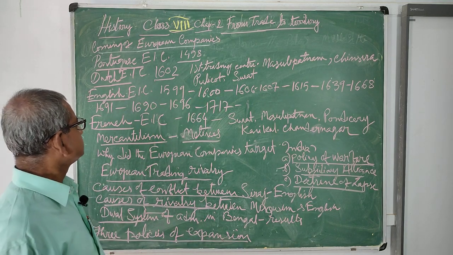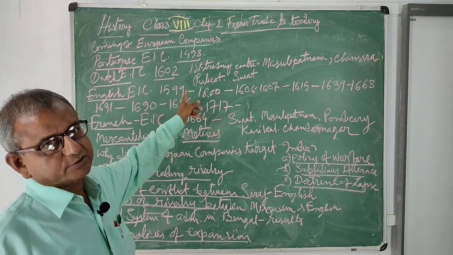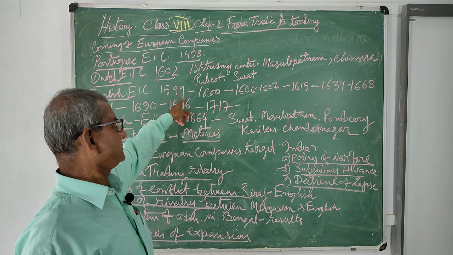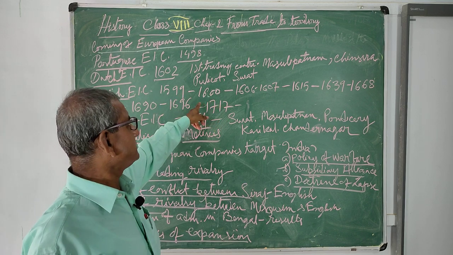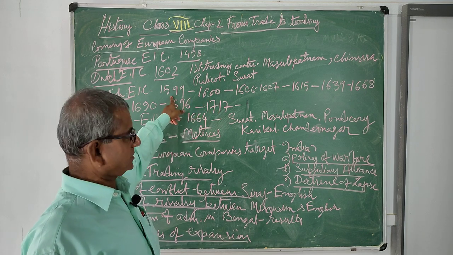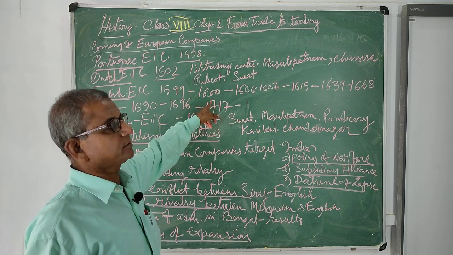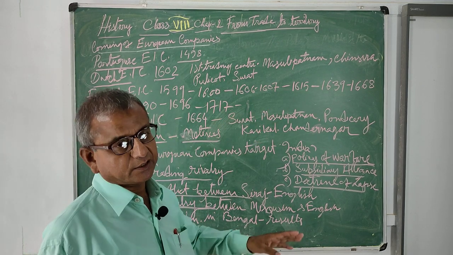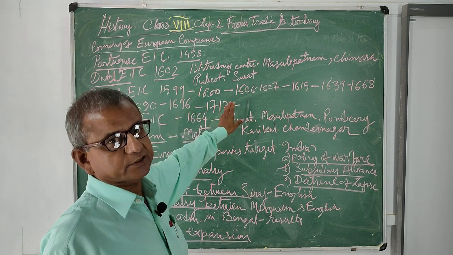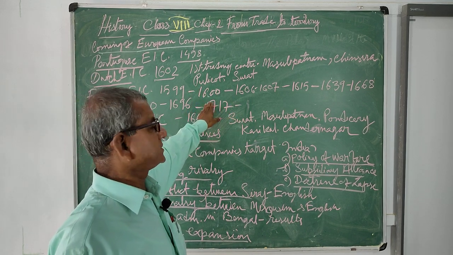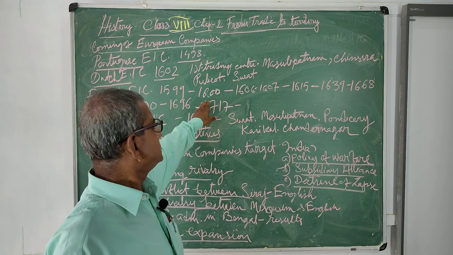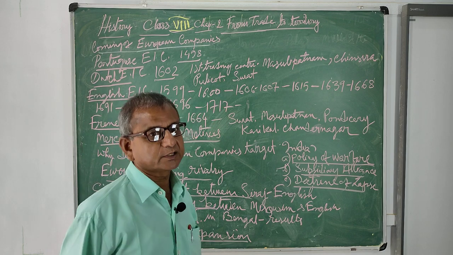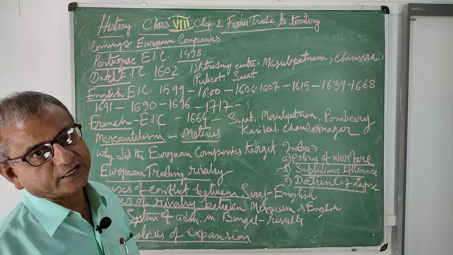The English East India Company. It was actually the aristocratic class of England that decided to form a company in 1599. However, the English East India Company was formed in 1600. The proposal was taken, and it was formed on 31st December 1600 at the initiative of Queen Elizabeth I, the English Queen. It was granted the charter to trade with the East or Eastern countries. We know that gradually many other envoys arrived in India.